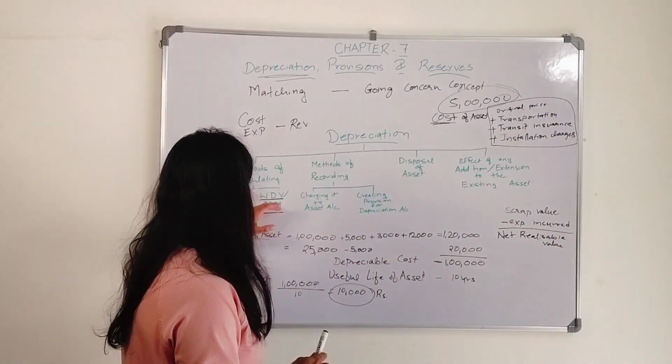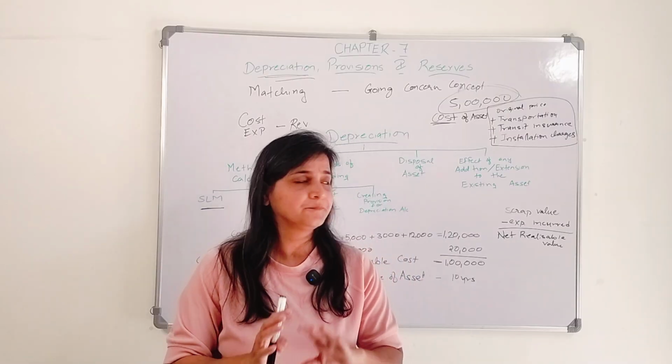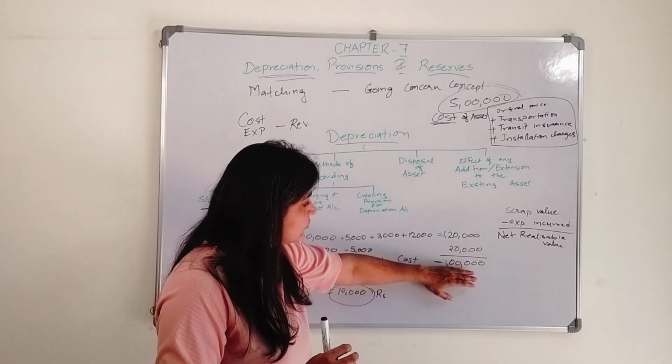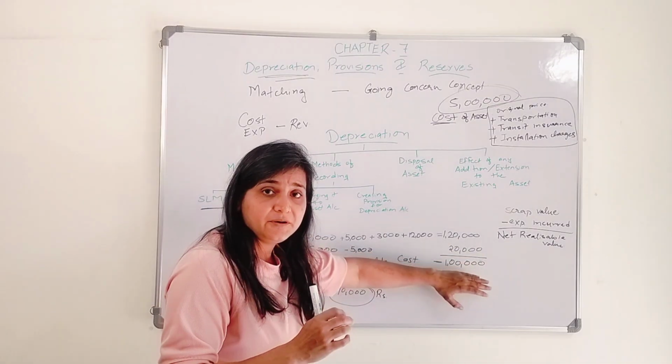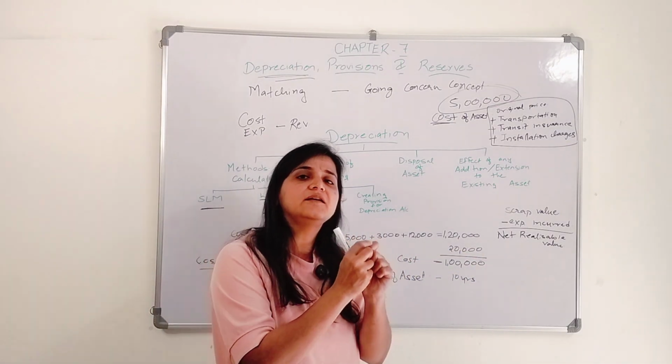You got to know, right? The next is written down value method or reducing balance method. Now when I say written down value, let's say the rate of depreciation given over here is 10% every year.